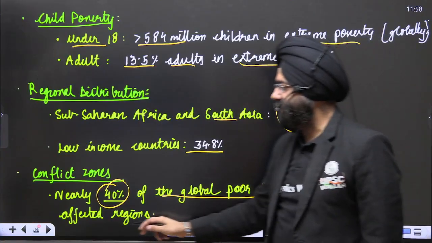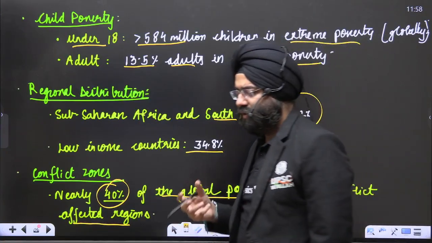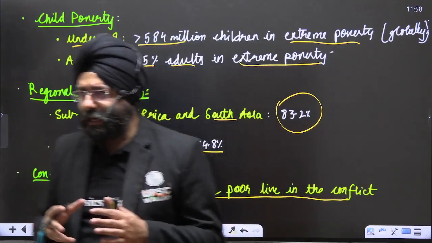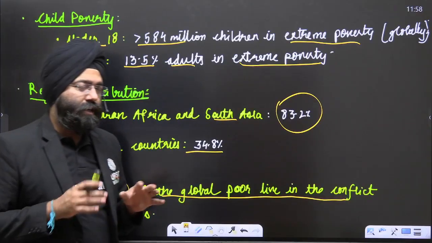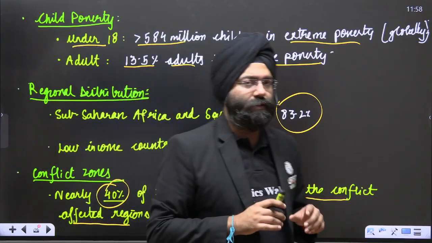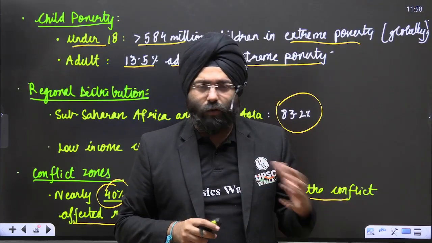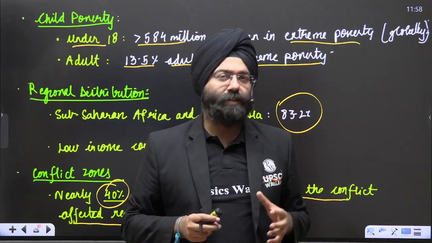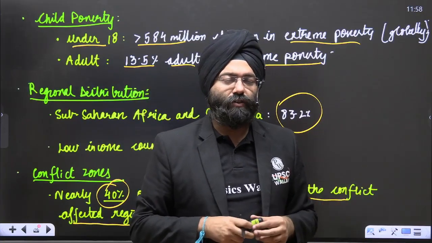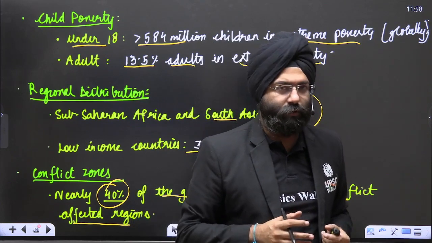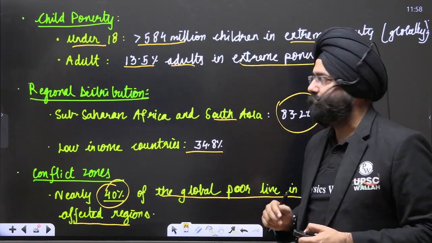the conflict-affected regions. So whenever you are talking about regions, let us say with respect to international relations or conflicts going on, we can say that according to the Multidimensional Poverty Index report, 40% of the global poor live in regions which are prone to conflict. Obviously, when there's conflict, your livelihood is destroyed, your houses might be destroyed. We are seeing right now in the conflict in the Middle East, people are moving towards poverty in those regions because of the conflicts among the various countries. This is also being pointed out by the Multidimensional Poverty Index report.